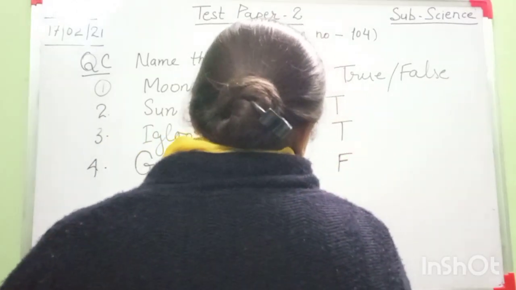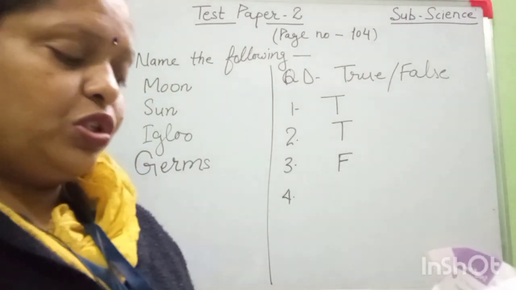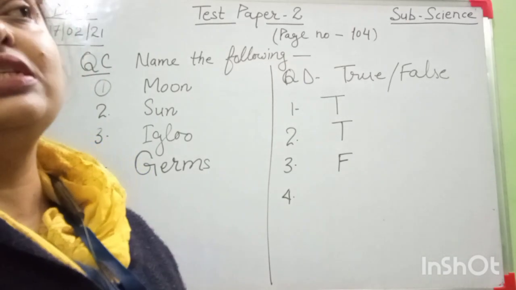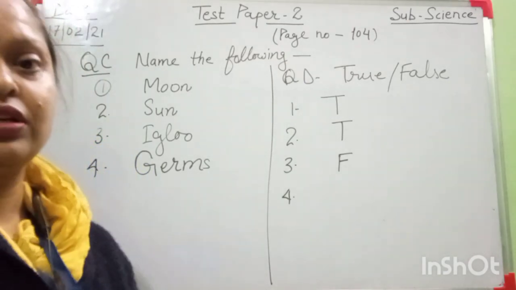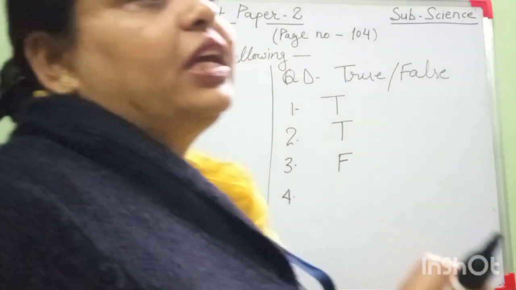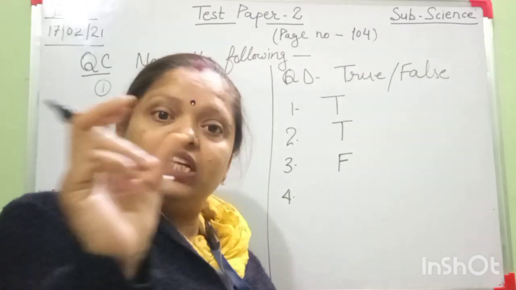Okay beta. Number 4 is quartz is used for making talcum powder. Quartz is a mineral. It is used for making watches and calculator screens.